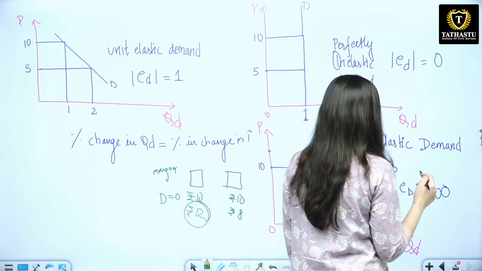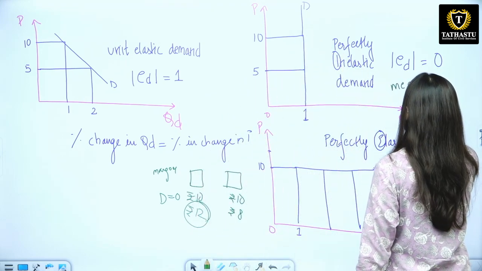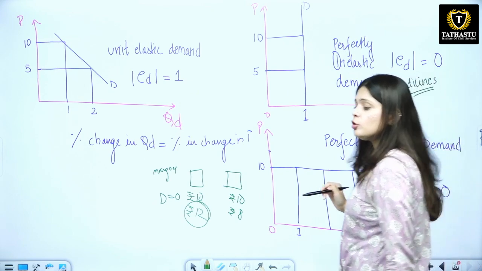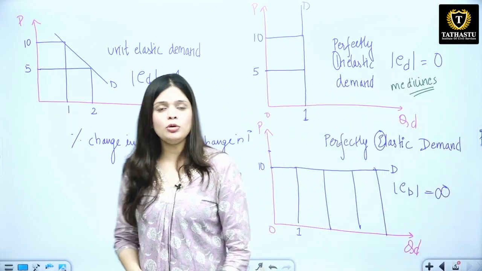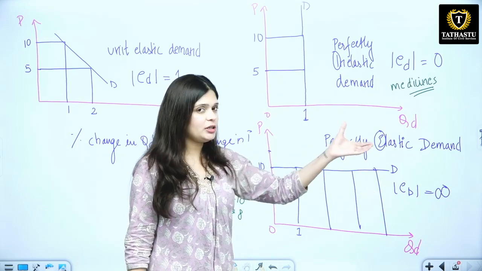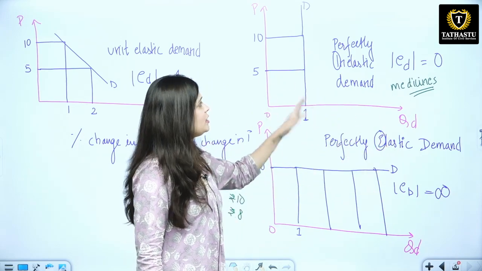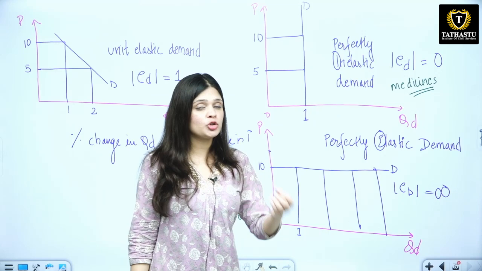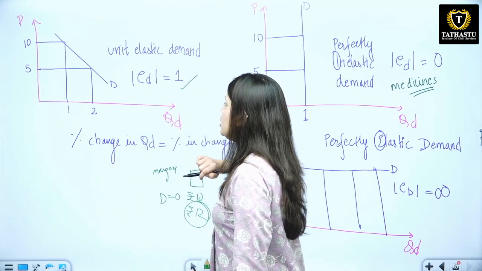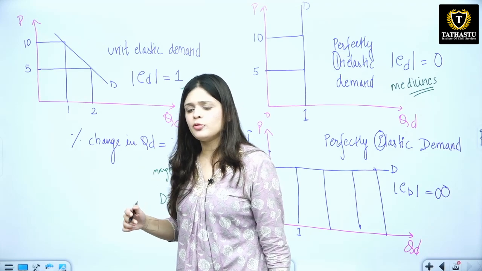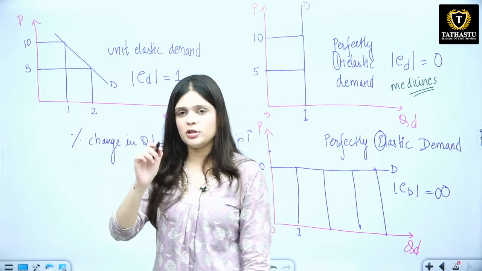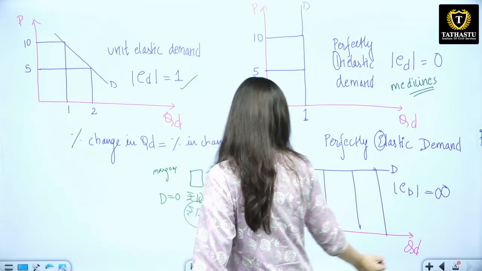In the case of perfectly inelastic demand, we can talk about the medicines which are highly important for you. They are a necessity for you. So if they are life threatening medicines, okay, life saving medicines, then whatever is the price, you will buy the medicines because you have to save your life. Then we talk about unit elastic demand. What can be the example of unit elastic? You will give me the answer in the comment section.